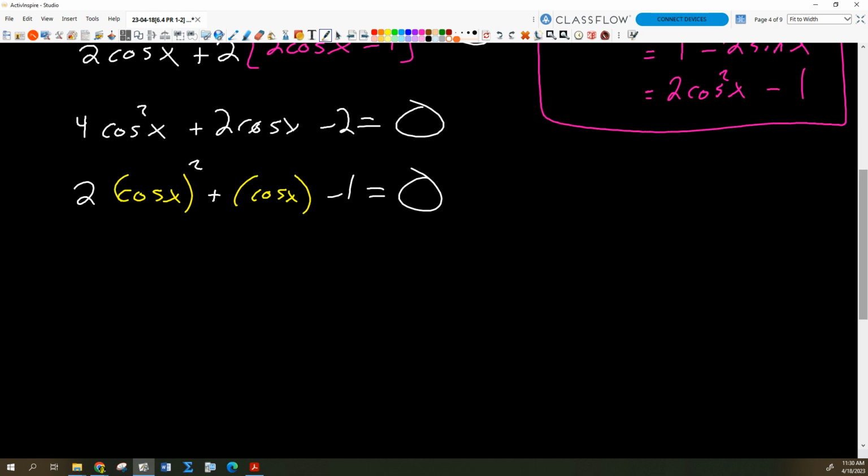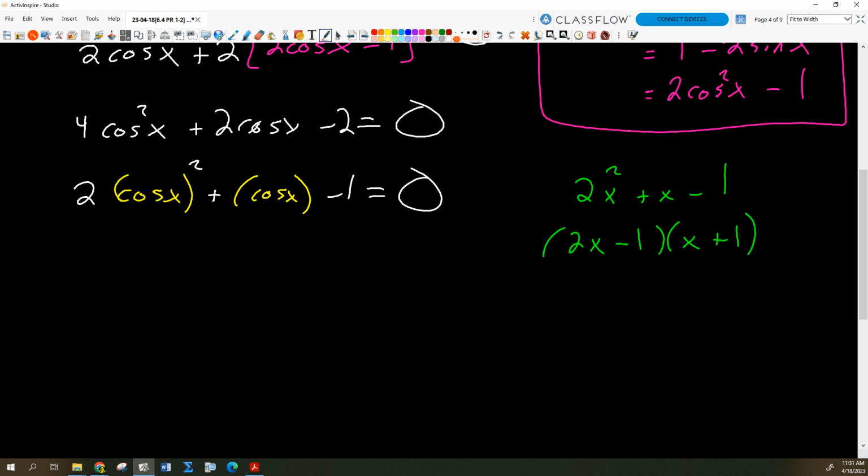Let's just look at this one. What if that was just 2x squared plus x minus 1? Wouldn't that just factor into 2x minus 1 times x plus 1? Then that would FOIL properly, wouldn't it? Everybody see that?